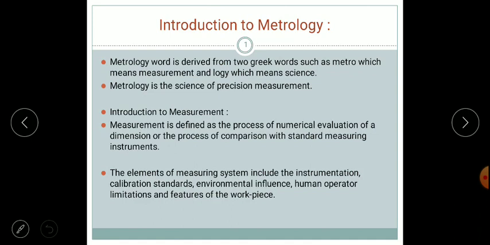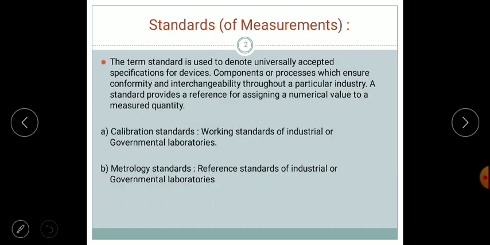Before that, measurement is a process of numerical evaluation of dimensions, or a process of comparison with the standard measuring instruments. So what are the standards? We'll discuss it in further slides. Again, a measuring system includes instrumentation, calibration standard, environmental influences, and the workpieces and human operators.